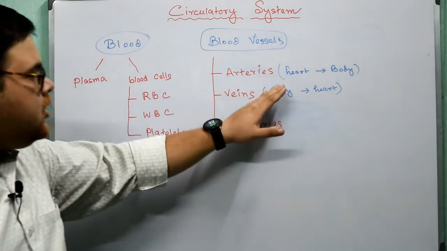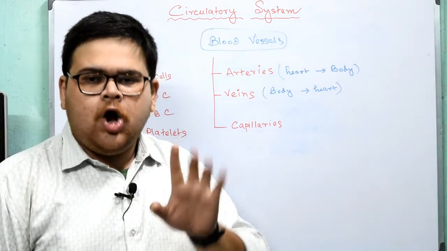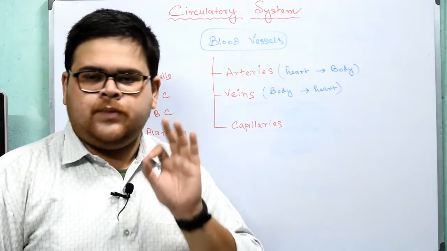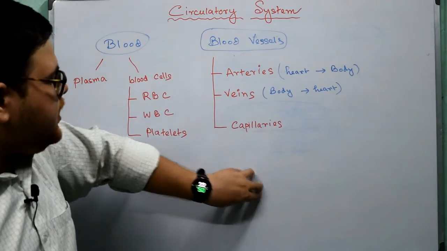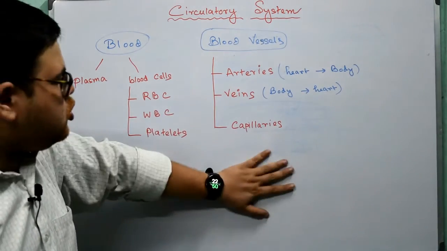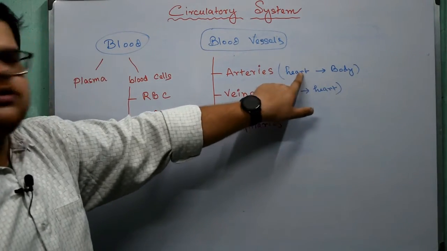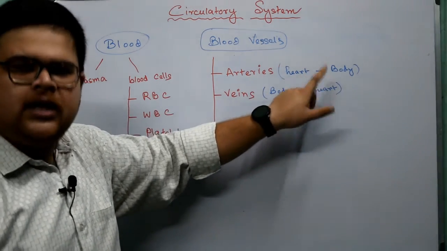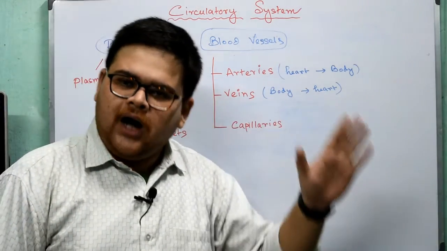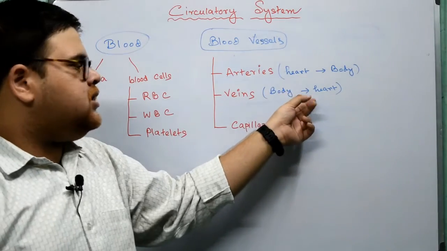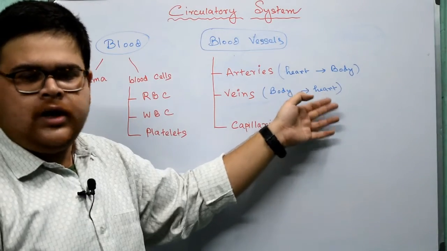As arteries carry blood from heart to different parts of the body, the blood contained in arteries is oxygenated, or fresh blood that contains oxygen. Okay, because the heart is the pump center, from here it is going to different parts of the body, right? So from heart to different parts of the body means oxygenated blood. Veins carry blood from different parts of the body to the heart, so it would be deoxygenated blood, or the oxygen level of this blood will be very low or negligible.